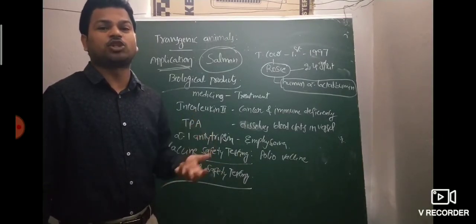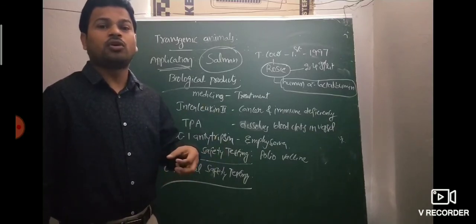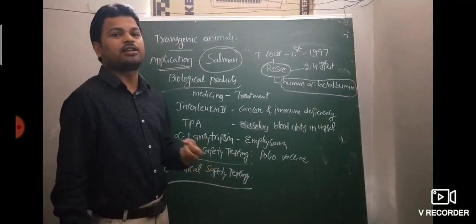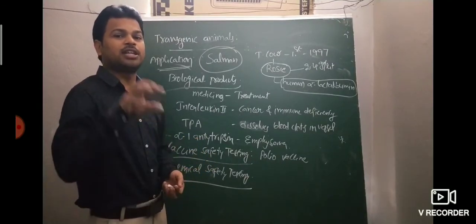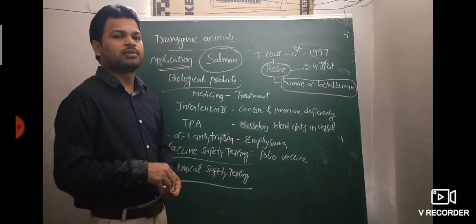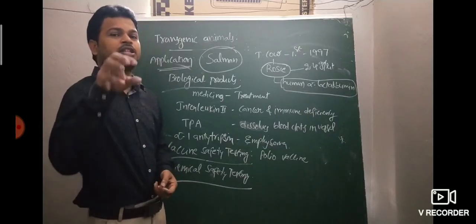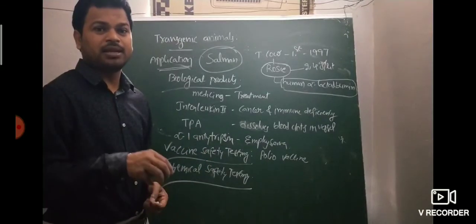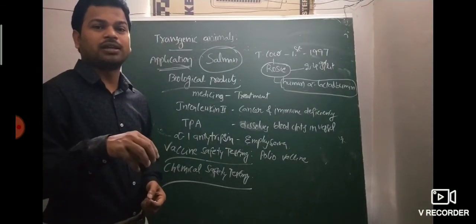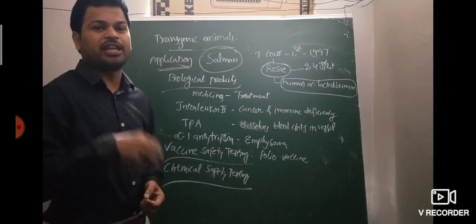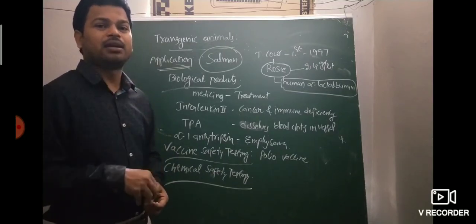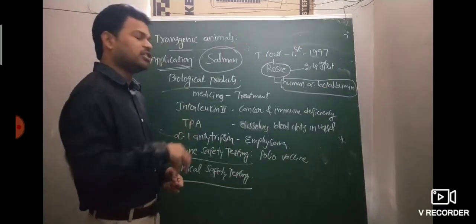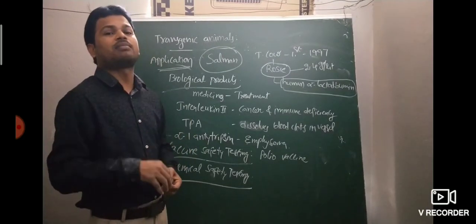Transgenic mice are very sensitive, so chemical toxicity easily appears in them. So transgenic animals are used to test chemical safety. If any toxicity is induced by a chemical, it appears more easily in a transgenic animal than in a normal animal.